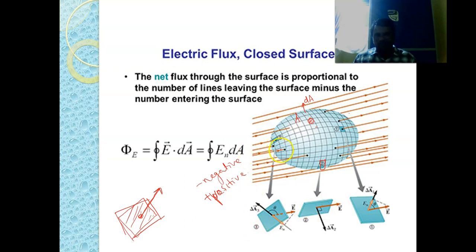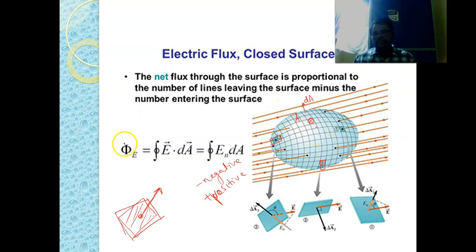Next, let us consider this particular small surface here. Here the areal vector is in this direction, and the electric field is in this direction. So, obviously, the angle between them is theta, which is greater than 90 degrees. So the total flux, how we are going to calculate it is like this. We divide this closed surface into many surfaces.